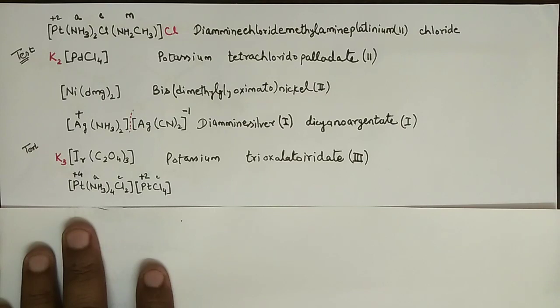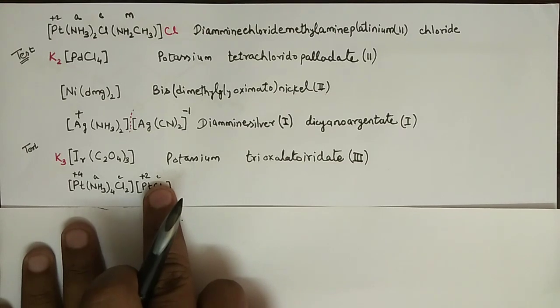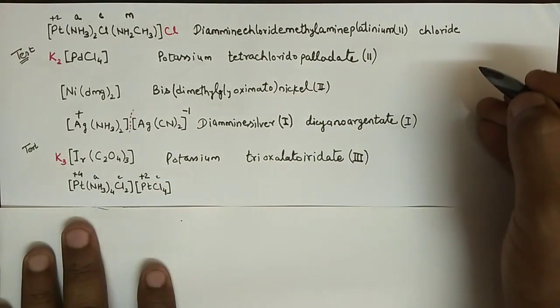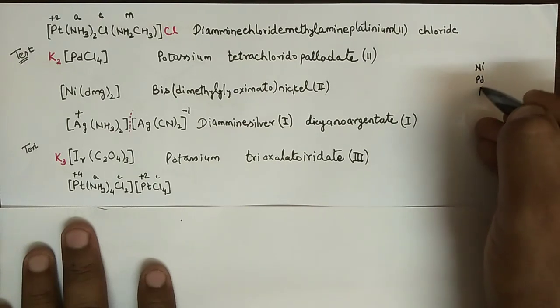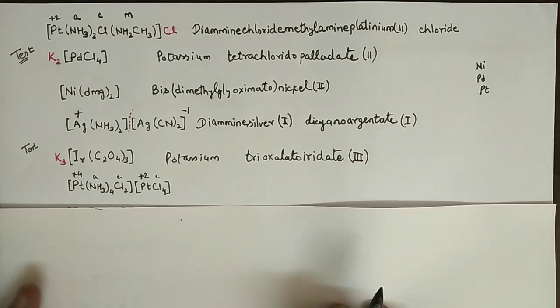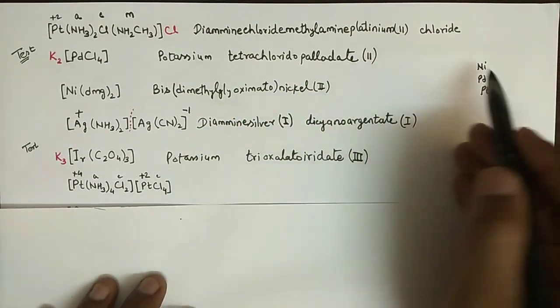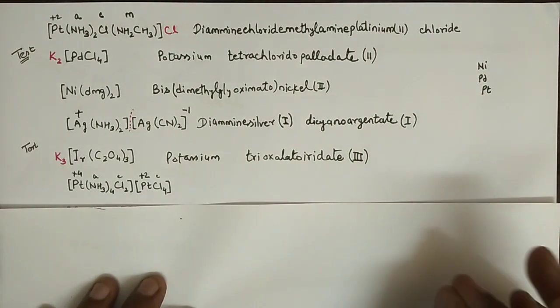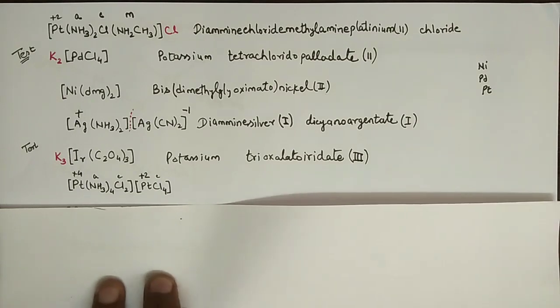Platinum can never show any other oxidation state other than 2 and 4. This should be kept in mind. And the neighbors of platinum, nickel and palladium, behave in the same way, right? Palladium's oxidation state is 2, and for nickel you can have either 0, 2 or 4, right?